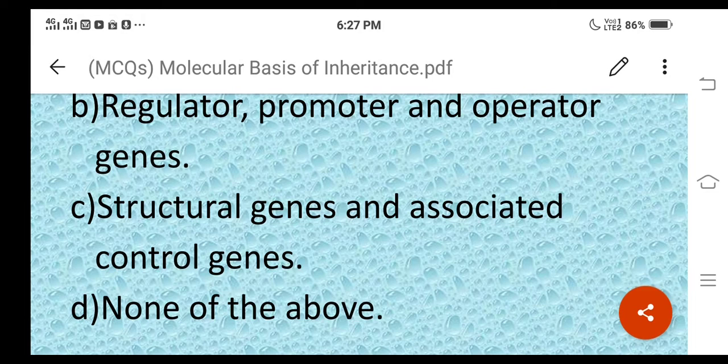Structural genes, what are those? Z, Y, and A. They are called the structural genes. And the remaining genes, the control genes, are what here? Gene I, the regulatory gene, and the promoter as well as the operator genes. All these together are called the control genes. So we mention structural genes and associated control genes. Option C is the right answer.